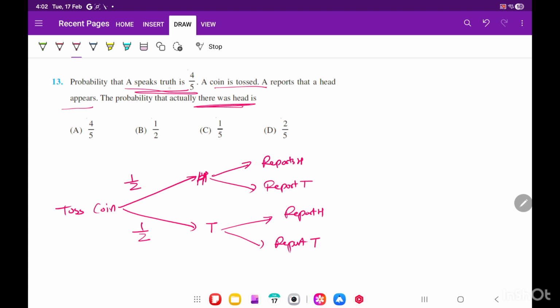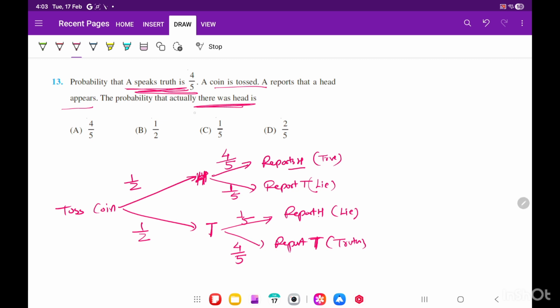So they are saying 4 by 5 cases he speaks truth. Head came and head he is reporting, so that is truth only, not lie. If he's saying tail, so he is lying, that is 1 out of 5. Tail came and he is reporting head, so this is a lie. So 1 by 5 chances. Tail came and he is telling tail, so he is telling truth, which is 4 by 5. This is your tail.